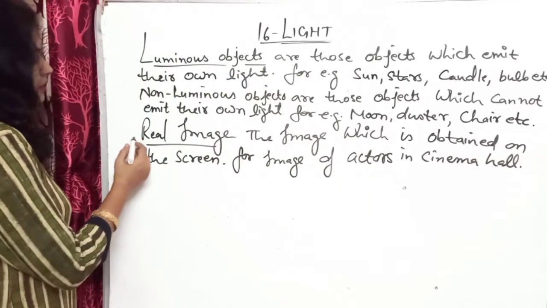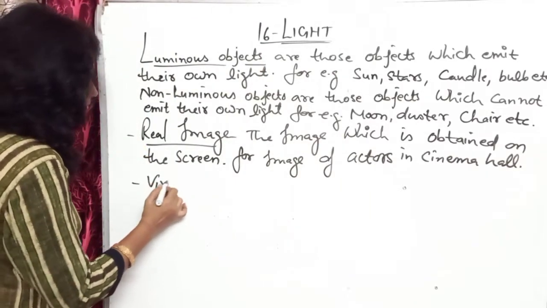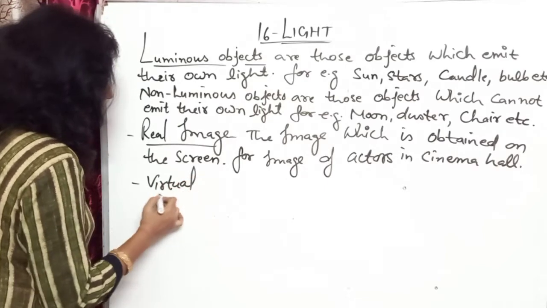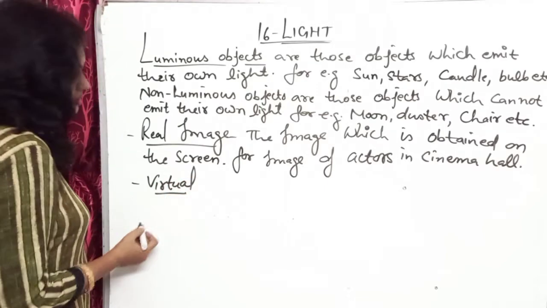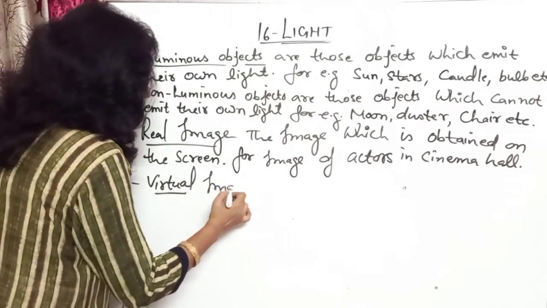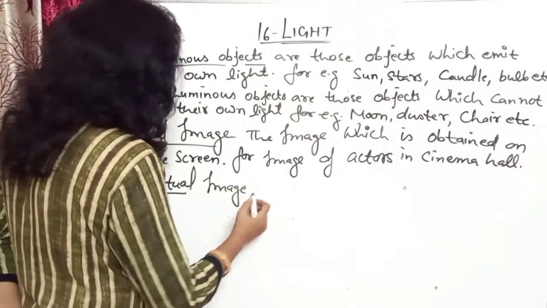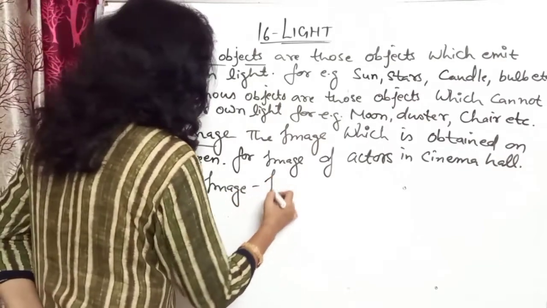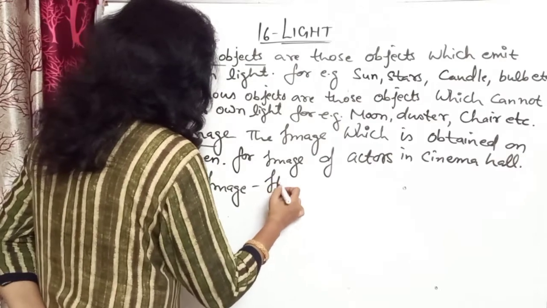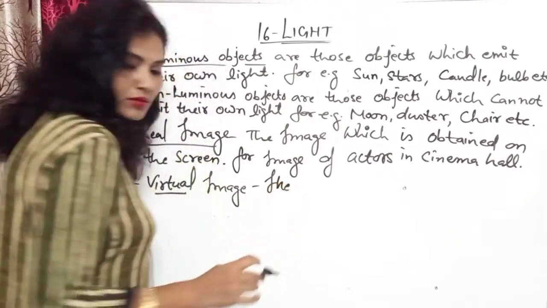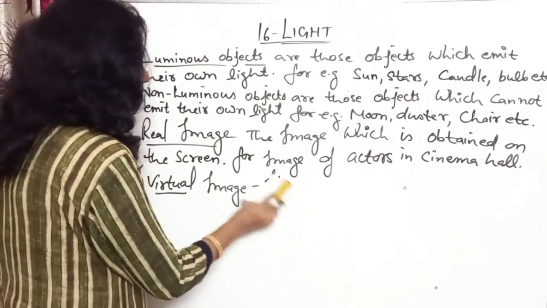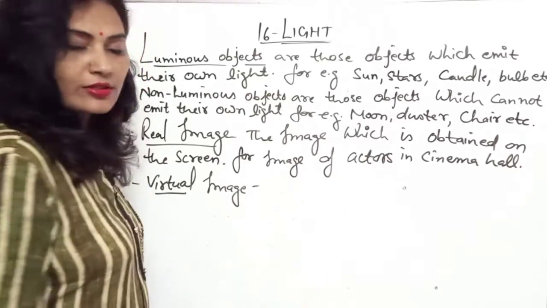Okay. Then virtual images, I am just giving its definition. Virtual image: the image which cannot be obtained on screens.